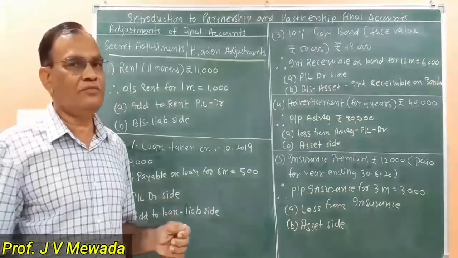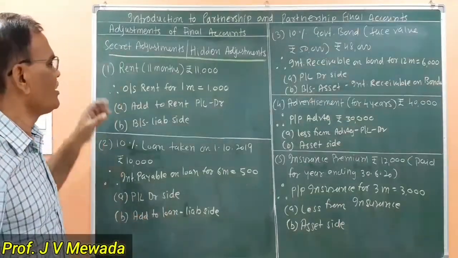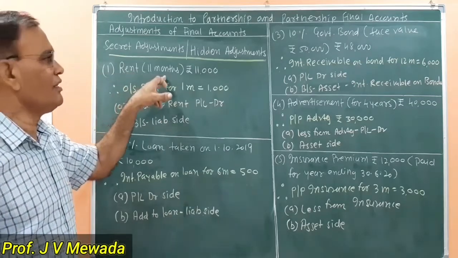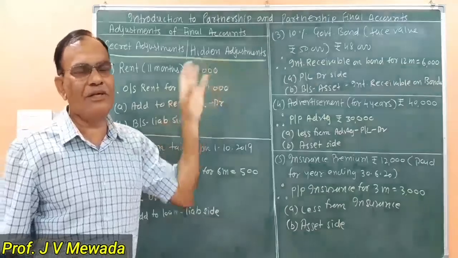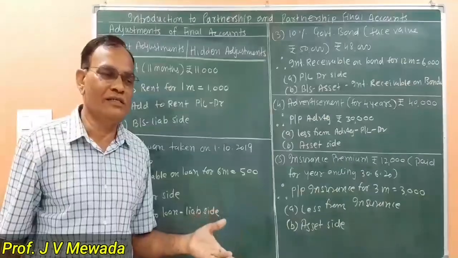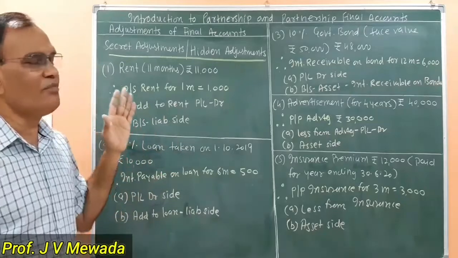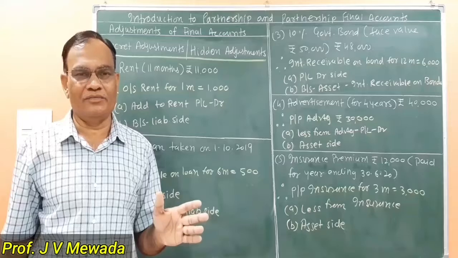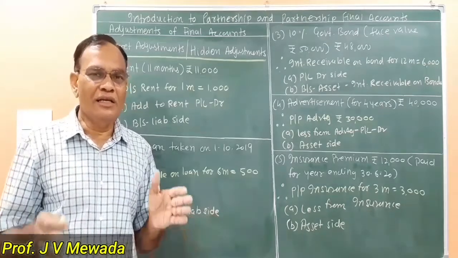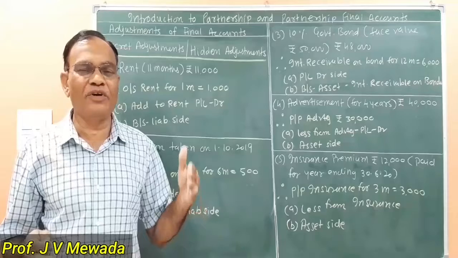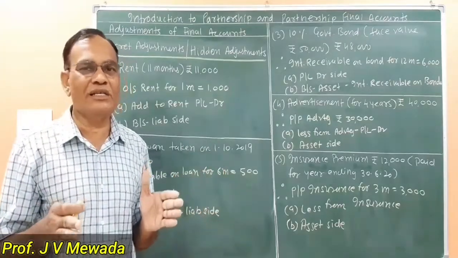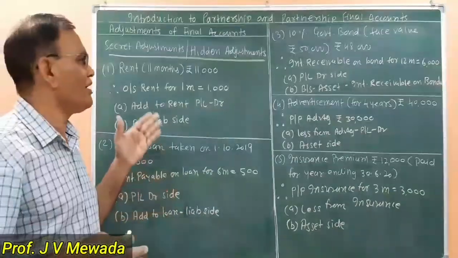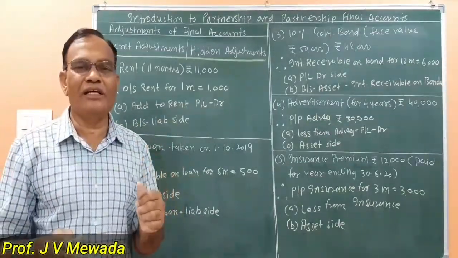Let us see number one. If in a trial balance we are given the item rent, in brackets 11 months, and the amount on the debit side is 11,000. The meaning of this is rent for 11 months is paid, and rent for 1 month is still outstanding, because in a year there are 12 months. We have paid rent for 11 months, so naturally 1 month's rent is outstanding. So we have to calculate 11,000 divided by 11. So per month the rent is 1,000.